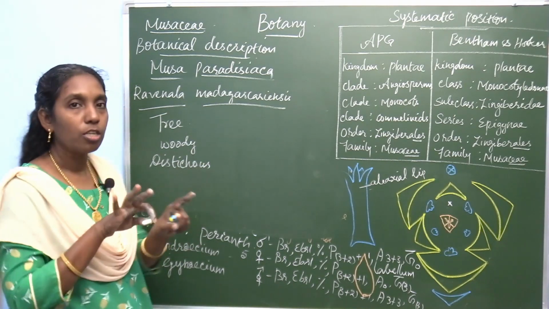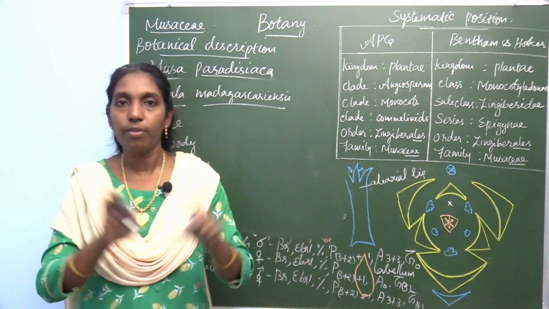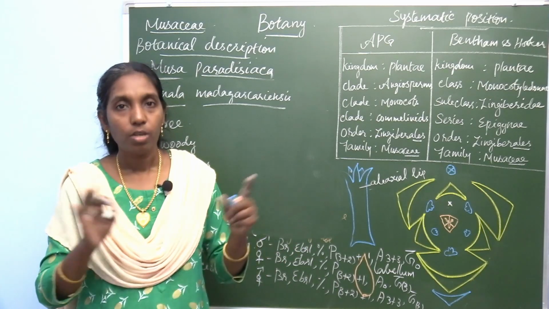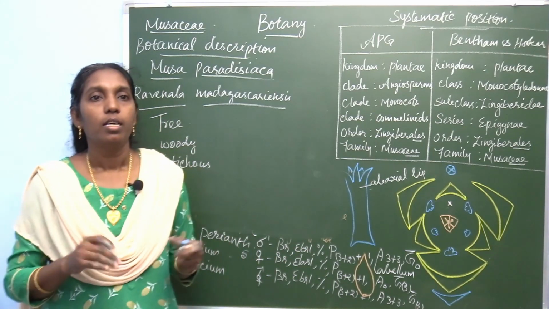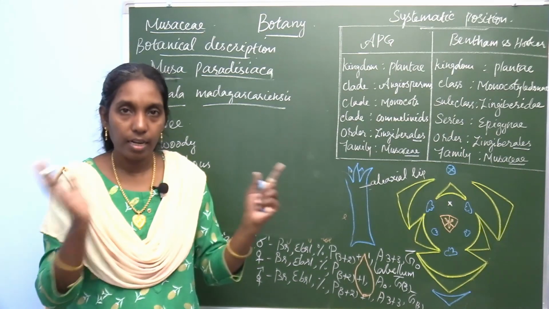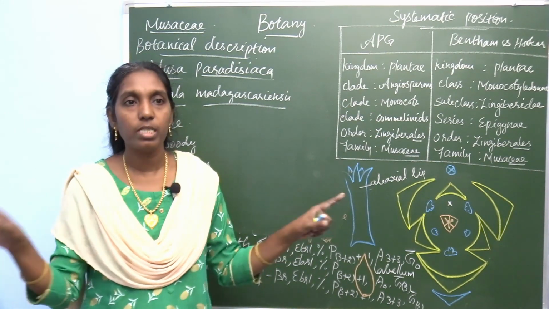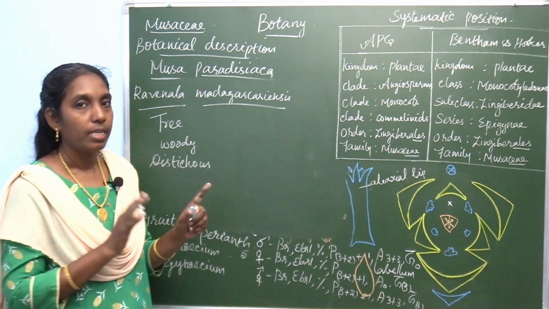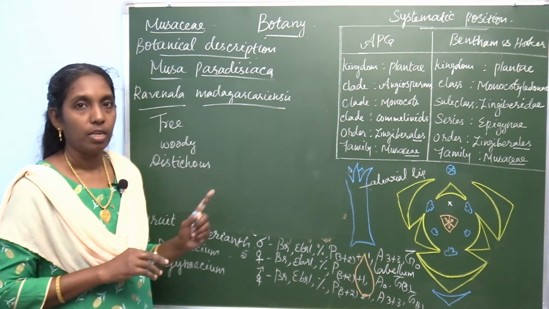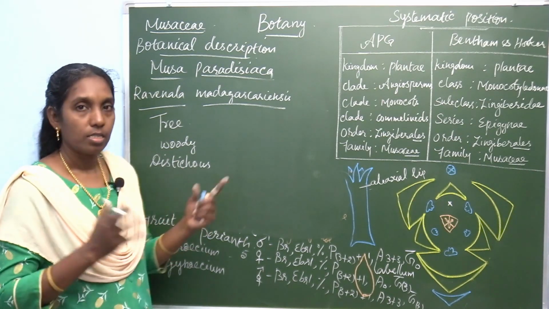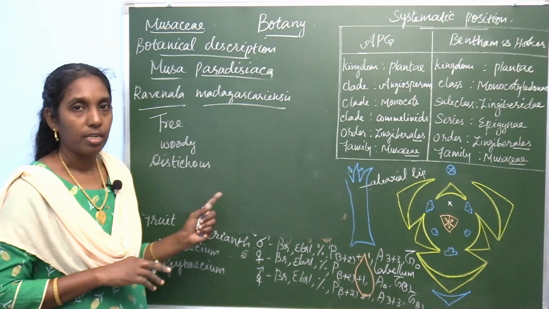Phyllotaxy means there are two rows of leaves, found alternate to each other. The leaves are arranged alternately in two opposite rows. That is distichous arrangement. You may see this in several places in Ravinala madagascariensis.